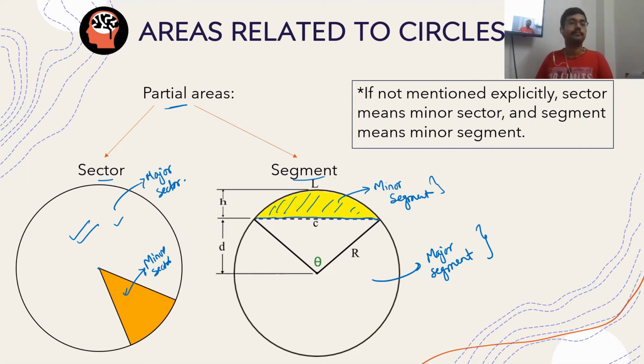So basically, one point that is very necessary to note here is that if it is not explicitly mentioned as to what part you will take, suppose it is said that find the area of this sector. Now there are two possible answers, either this or this. What should you take? If it is not explicitly mentioned, sector would mean minor sector and segment would mean minor segment. Is this point clear to all of you?